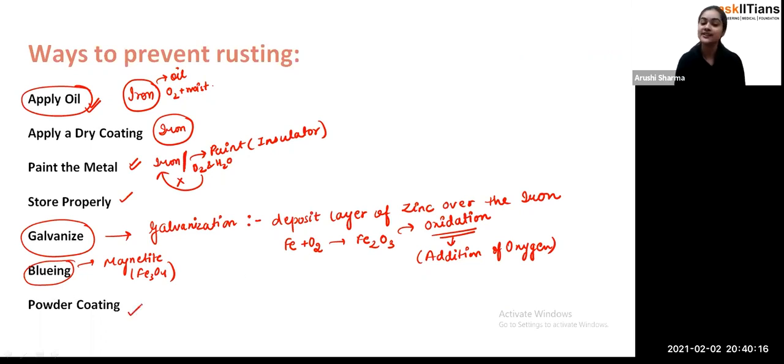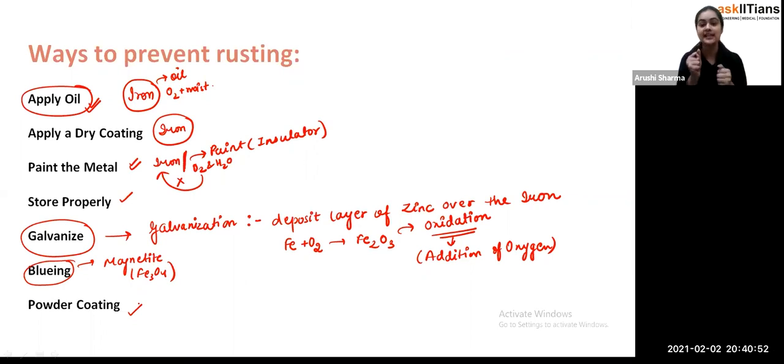Powder coating. So again, student, see, all of these things are similar in nature. It's just that we are using different sources, like applying oil, dry coating, painting of the metal, storing properly, using zinc, magnetite. What they are all doing is removing the contact between the iron and the oxygen. They just don't want oxygen or moisture to come in contact with the iron. When they come in contact with the iron, obviously iron will rust.